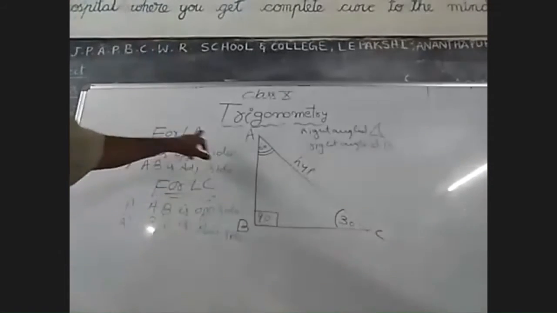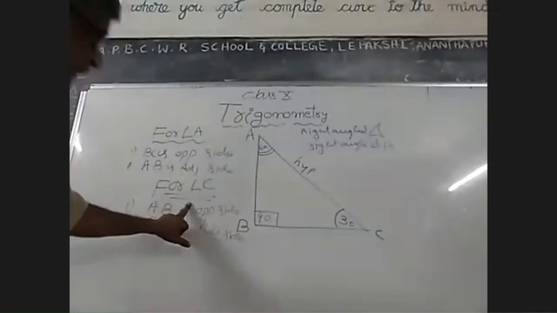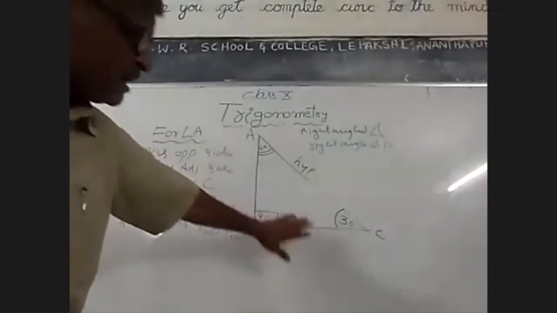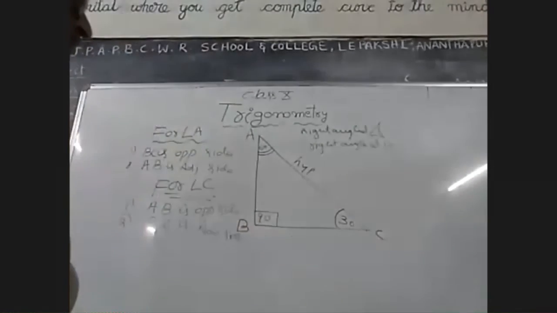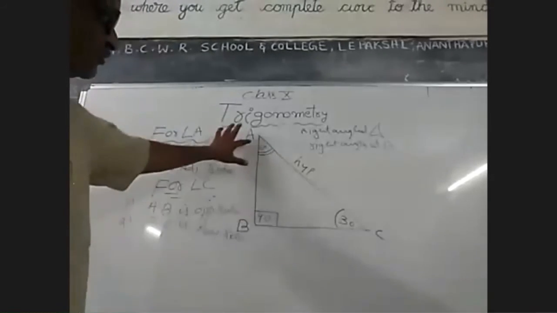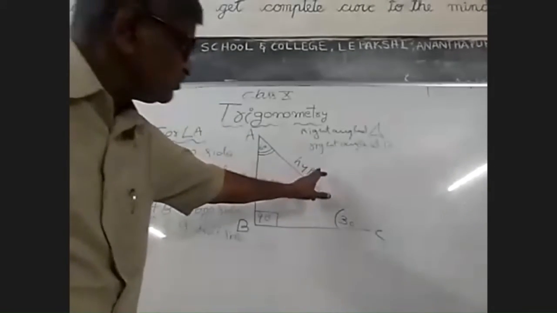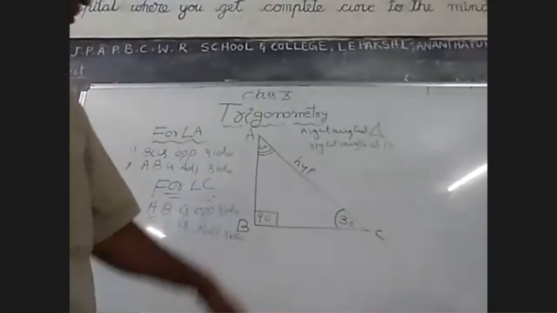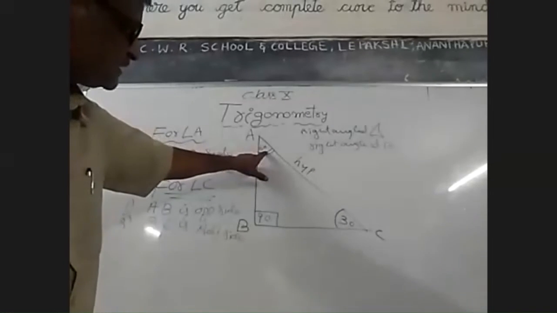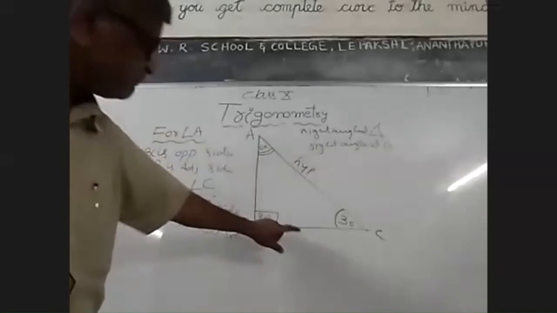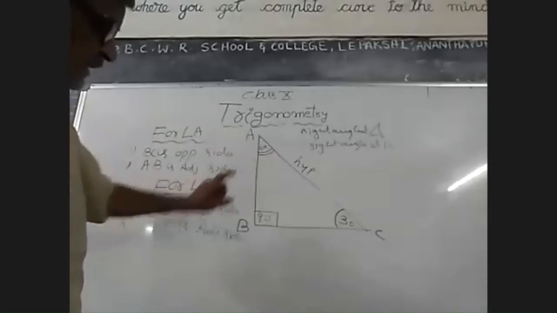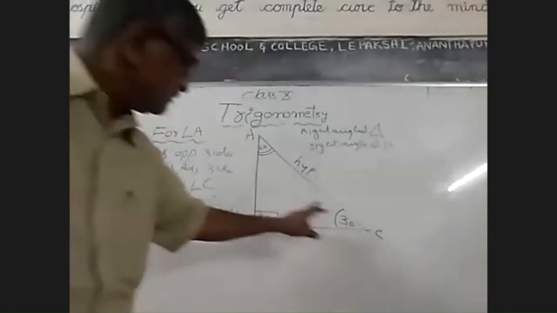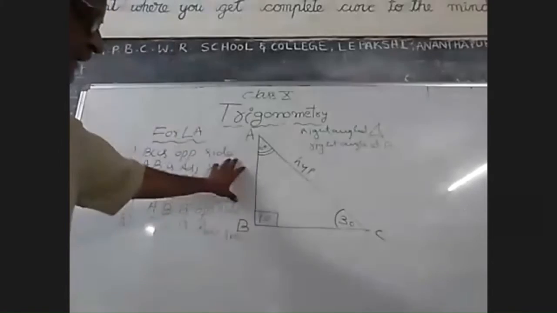That's good. So for angle A, angle A opposite BC undi. Angle A ku adjacent AB undi. Hypotenuse pakkana pedesina. Don't go to the hypotenuse. So opposite of 60 and opposite of A, BC. Adjacent of A, AB. Opposite of C, అంటే opposite of 30 degrees, AB.